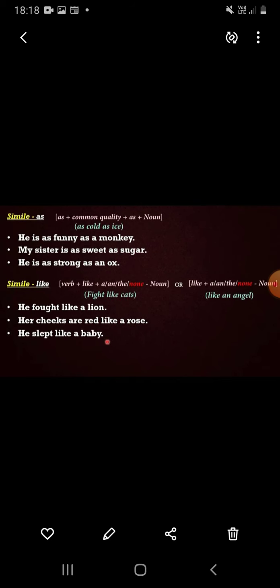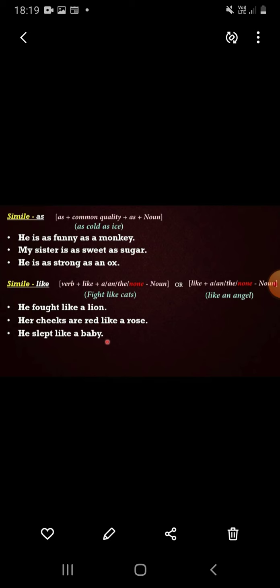See this sentence: he fought like a lion. It is to make a two-way sentence: first, examples using as, and second, sentences using like. He fought like a lion. Then, her cheeks are red like a rose.